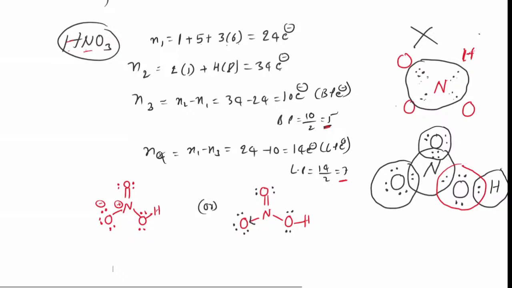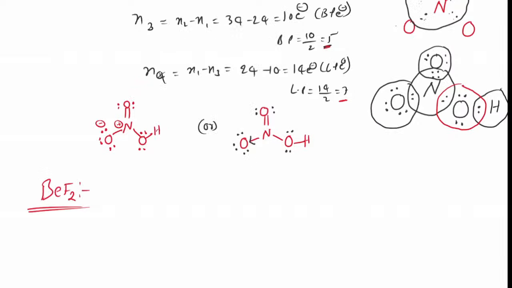If you apply my rules, N1 is equal to, other than hydrogen, beryllium valence electrons 2, fluorine 2 into 7, 2 7s are 14, plus 2, 16 electrons. Hydrogens are 0. Okay, now is it clear?